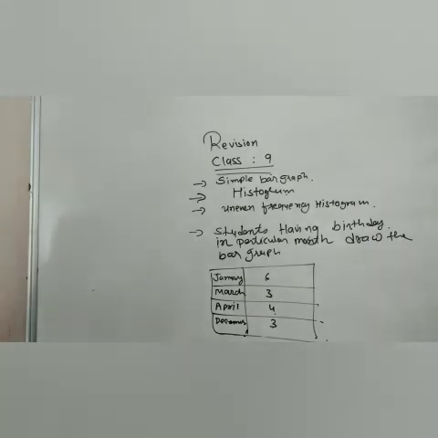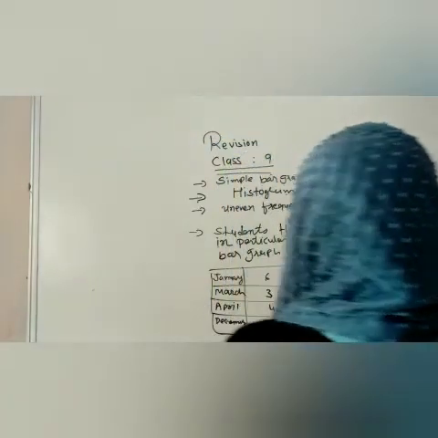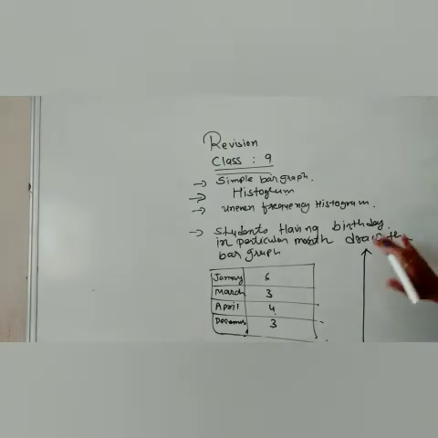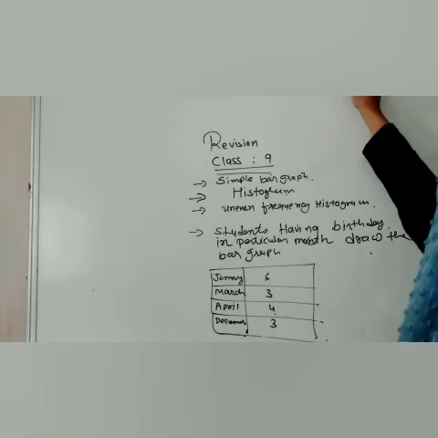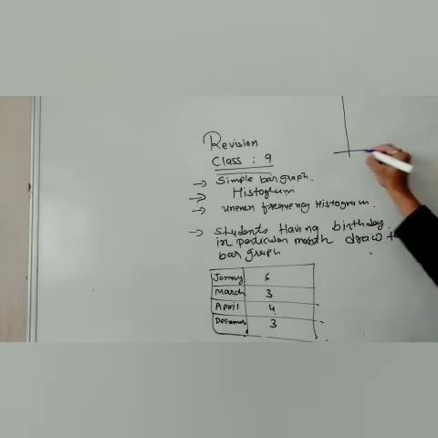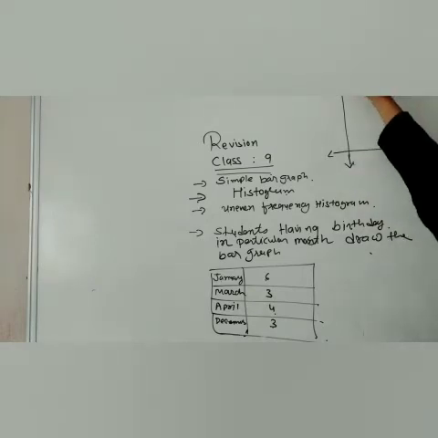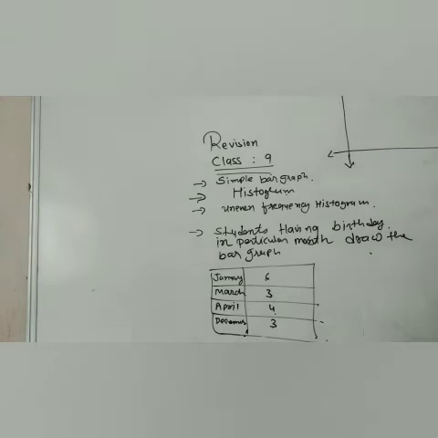on the graph. So what you will do, you will take your graph paper and draw these two lines. Let me explain somewhere over here so that you can see it properly. Let me draw it. So this is how you will draw it. This one is called the x-axis and this one is called the y-axis.